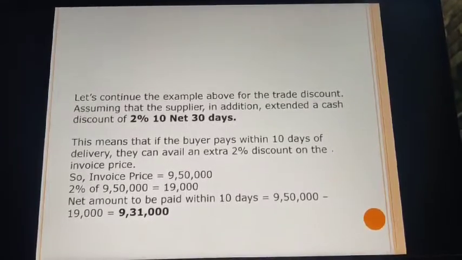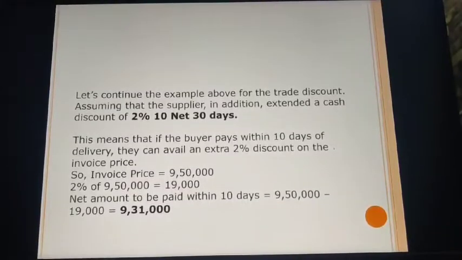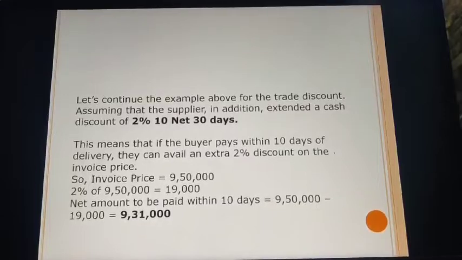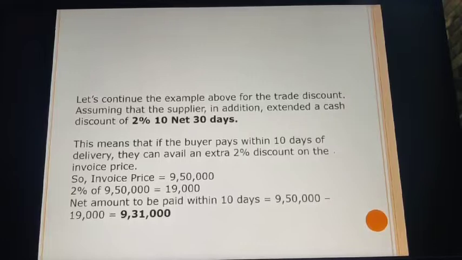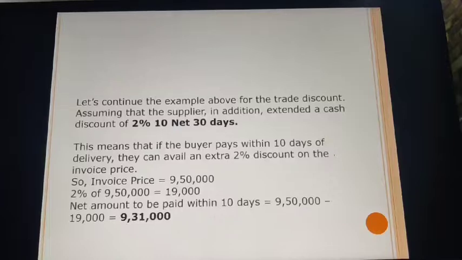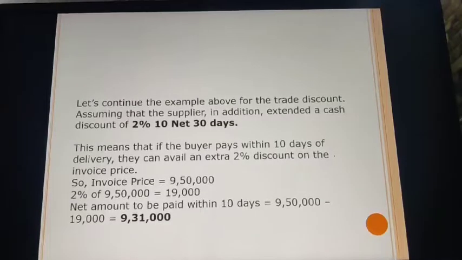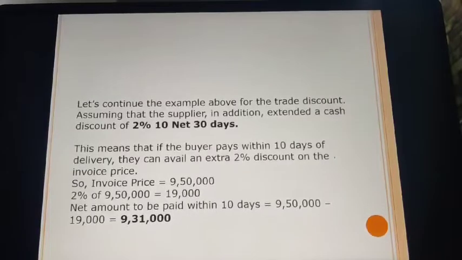So the invoice price after deducting your trade discount was shown as 9,50,000. 2% of 9,50,000 becomes your 19,000. Net amount to be paid within 10 days is equal to 9,50,000 minus 19,000, which is equal to 9,31,000. Now this cash discount will be shown in your books of accounts as an expense, as you have provided a discount to your buyer. However, you will not be showing any kind of trade discount in your books of accounts.